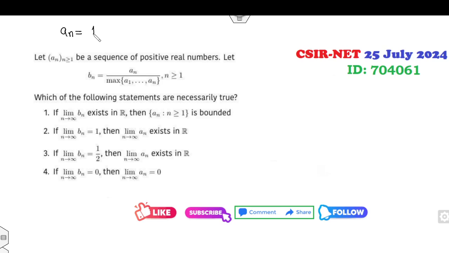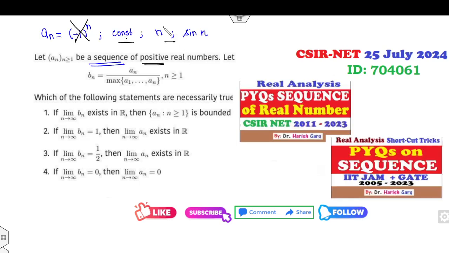If I choose a_n as 1, a constant, then what will happen to b_n? b_n will be 1 over the maximum, which is 1, so b_n is 1. So this case is satisfied, and the limit of a_n exists. Because we are basing everything on one example, you can't conclude the correct option yet. a_n is bounded, that's fine. Now you can see a_n is bounded. Is there any example which is unbounded? Only this next case is unbounded.